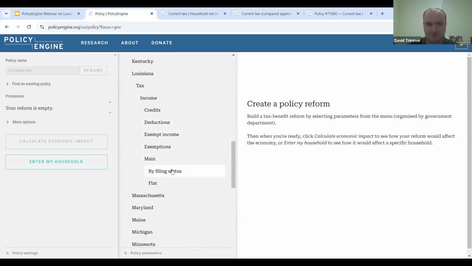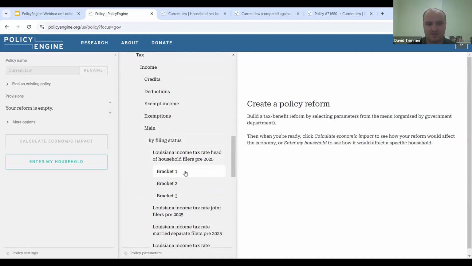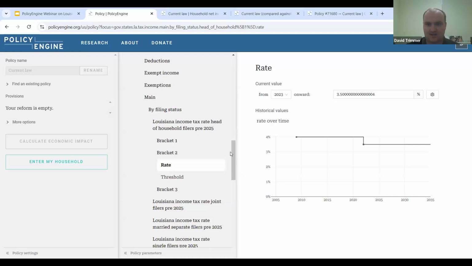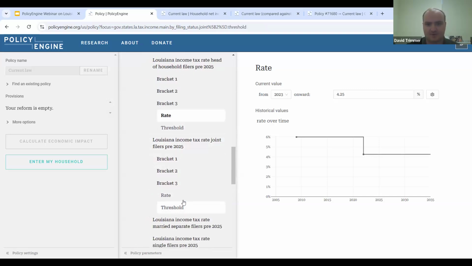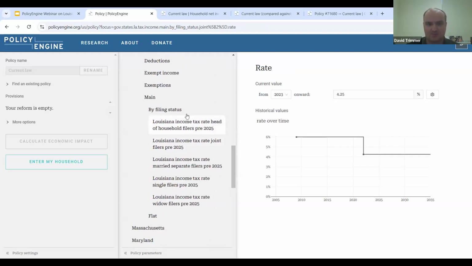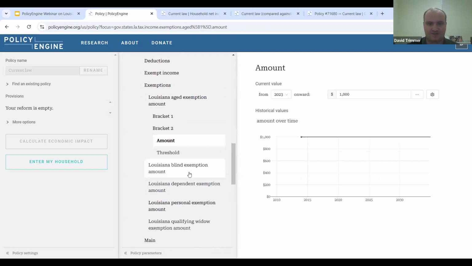So before the tax bill was put into place, the main tax rates were broken up by filing status. You can click on here and look at the first bracket and its rate of 1.85, a second bracket of 3.5, and the third bracket of 4.25. This is the same for all these other brackets, but they have different thresholds based off their filing status. Additionally, before the bill went into place, there were different exemptions: an age exemption of $1,000, blind as well $1,000, dependent was $1,000, and personal exemption $4,500 for single filers, $9,000 for joint.